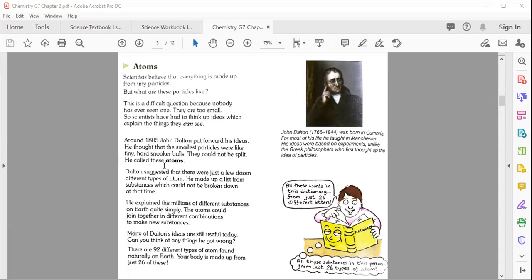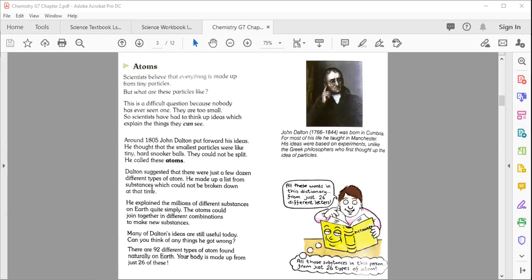He called these tiny hard snooker balls atoms. Dalton suggested that there were just a few dozen different types of atoms. This was only his suggestion, or his thinking. He made up a list from substances which could not be broken down at that time.